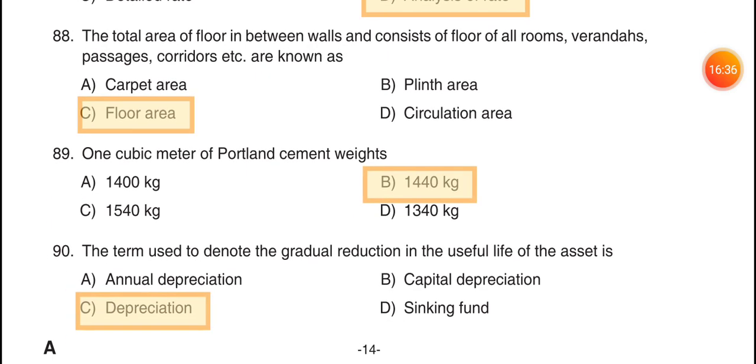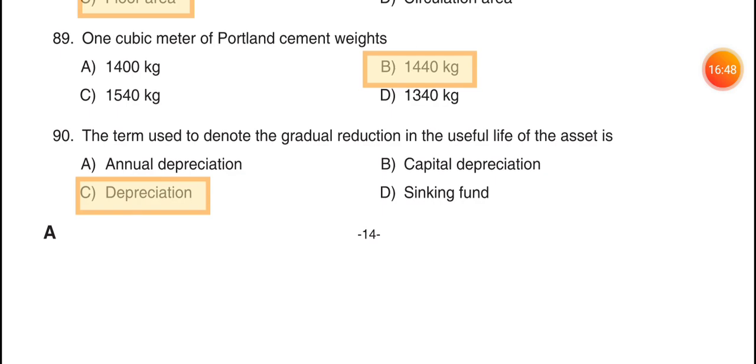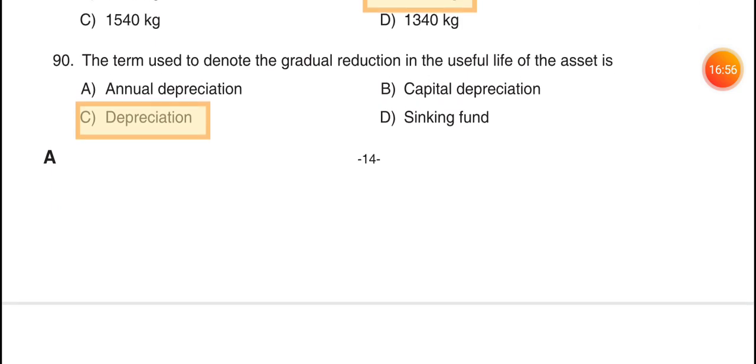88. The total area of floor in between the walls and consisting of floor of all rooms, verandas, passages, corridors, etc. are known as option C, floor area. 89. 1 cubic meter of Portland cement weighs option B, 1440 kilogram. 90. The term used to denote the gradual reduction in the useful life of the asset is option C, depreciation.